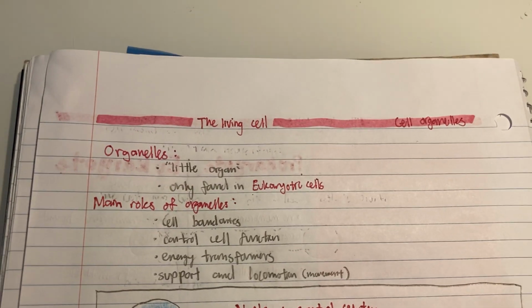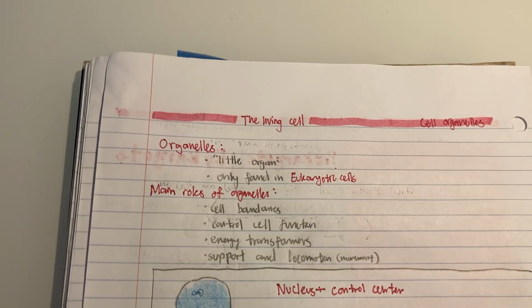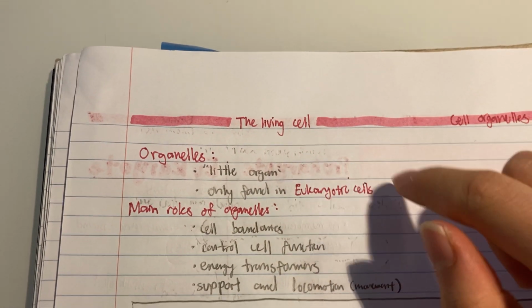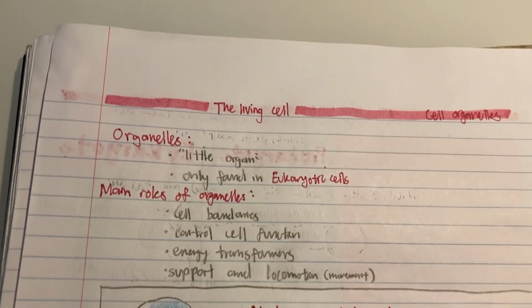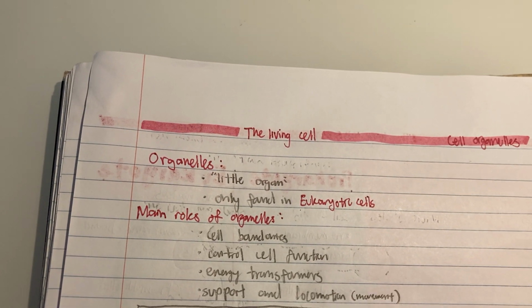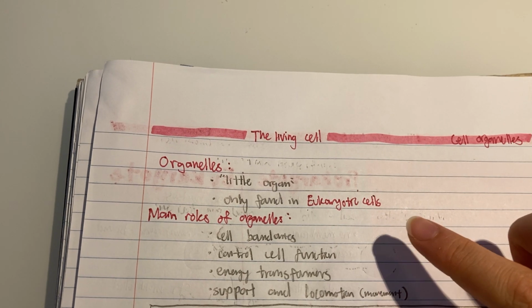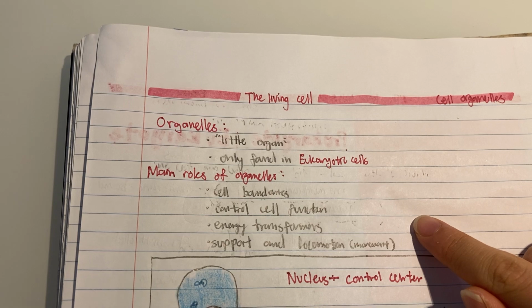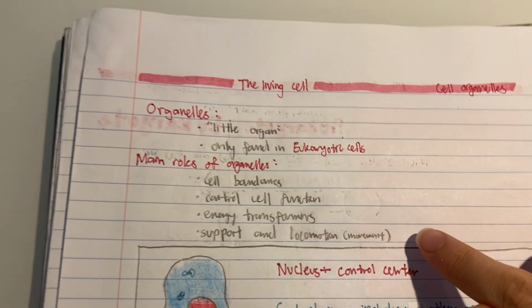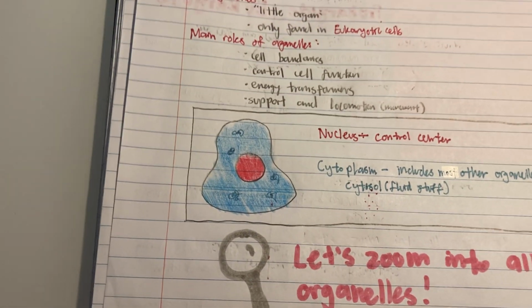Okay, now we're gonna start talking about organelles. So organelles literally means a little organ. So it's only found in eukaryotic cells. The main roles of organelles are cell boundaries, controlling the cell functions, energy transformers, and support and locomotion. Locomotion means movement, by the way.